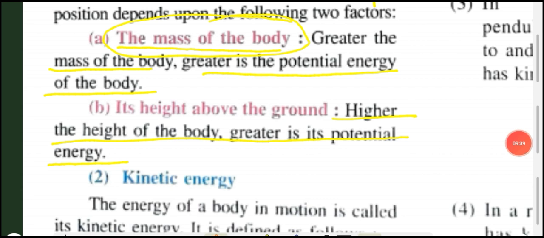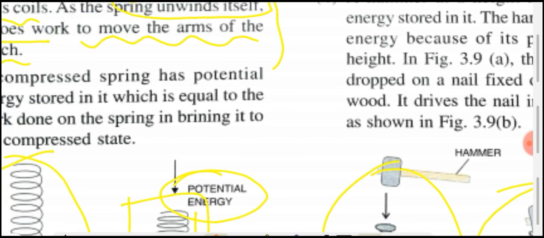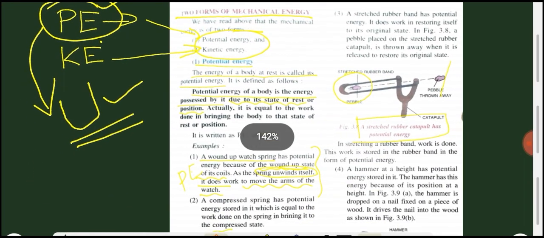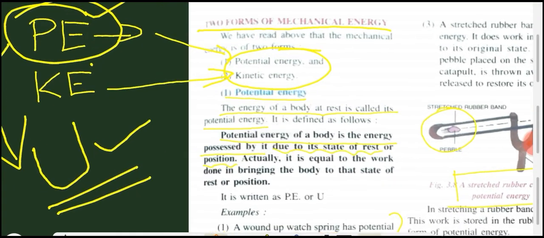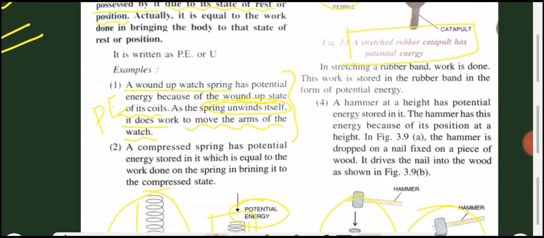Okay students, now we are going to wind up today's class. Before that, we can go through a recap. We started today's topic with the two forms of mechanical energy. We have discussed potential energy and kinetic energy. The short forms PE, KE and U we have discussed, and some examples as well.